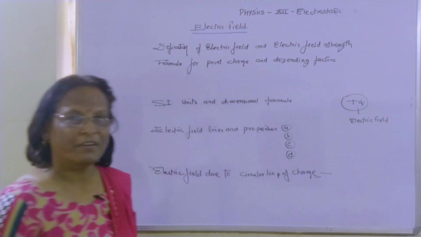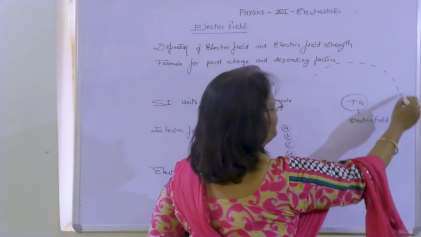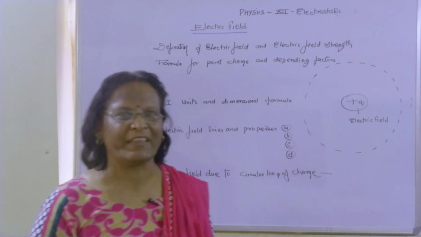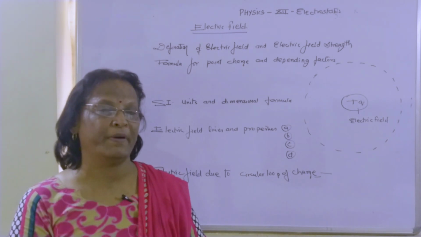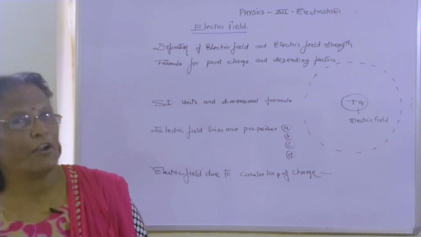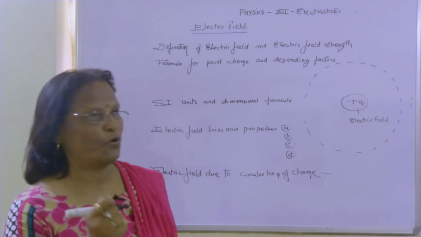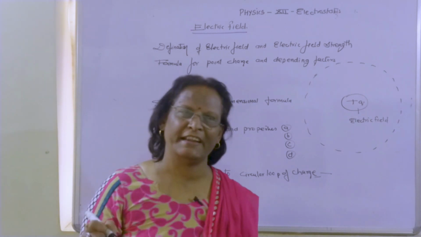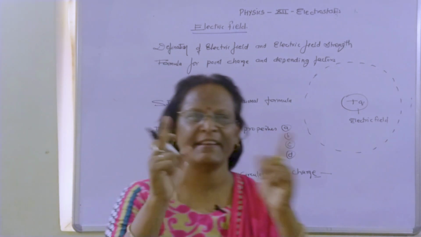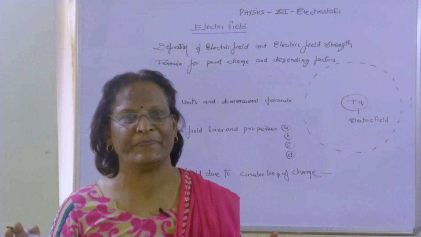How? This electric field is the space around the charge. What characteristic property should this space have? This space should have a tenor of influence. That means it should have an ability to show its repulsive or attractive property. So obviously, electric field is the space around an electric charge in which its attraction or repulsion can be experienced.